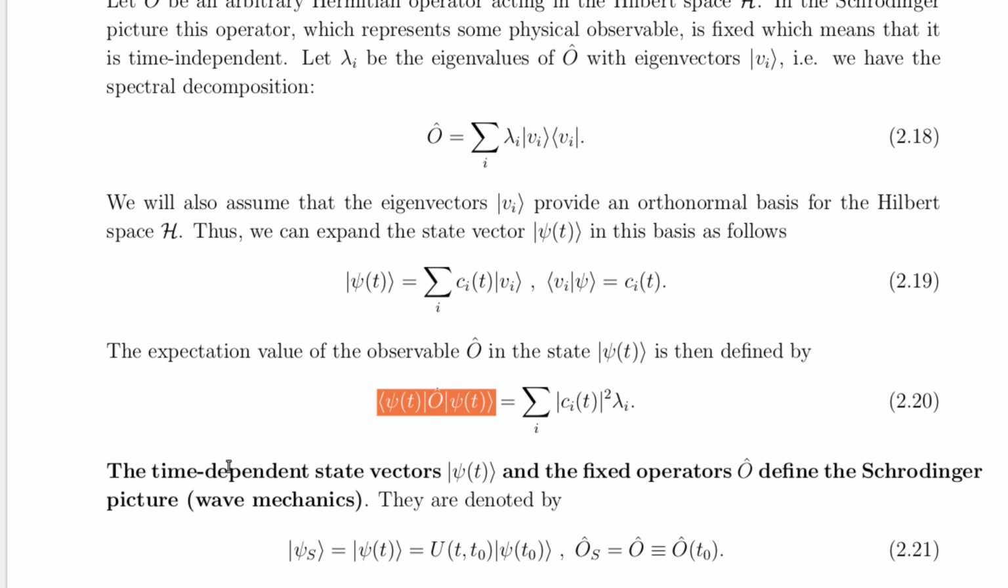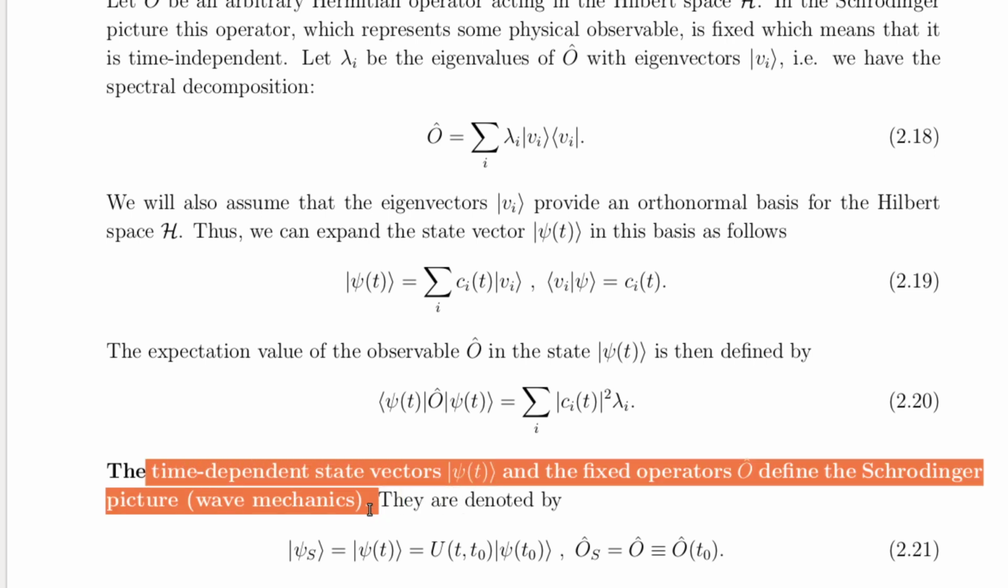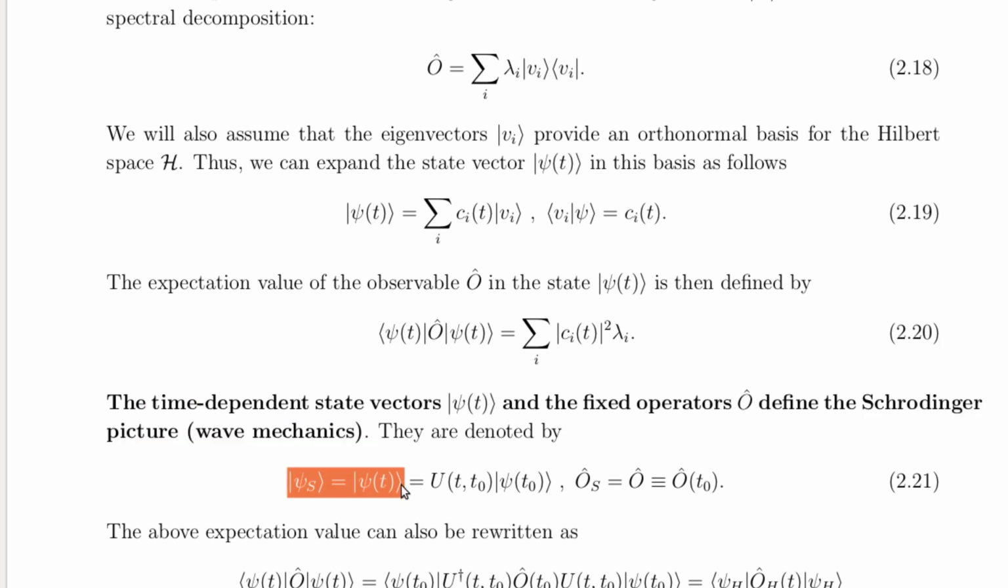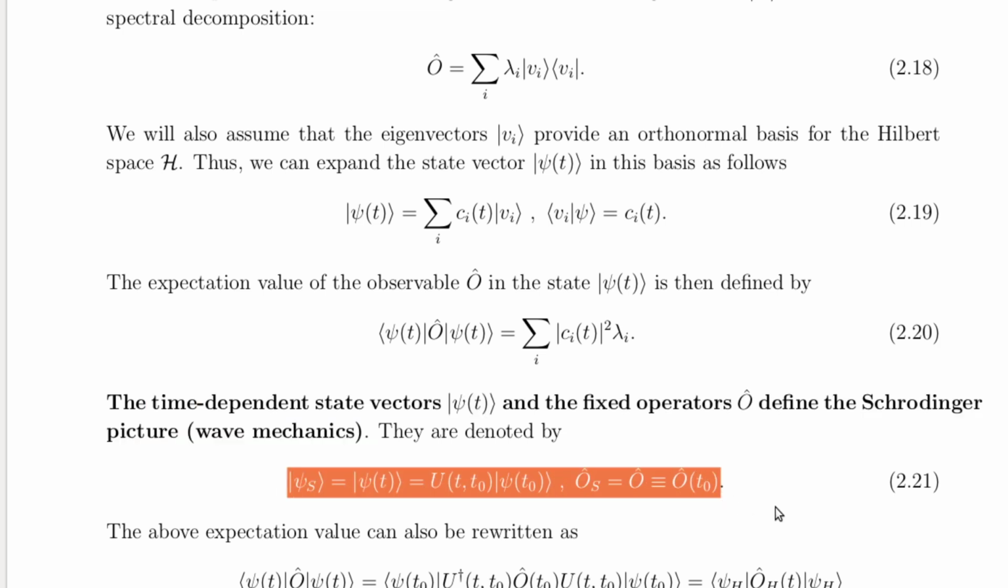Importantly, the operators representing observables, like position or momentum, are fixed and do not change with time in this framework. The time-dependent state vectors psi of t, denoted now by psi subscript s, and the fixed operator hat O, denoted now by hat O subscript s, define the so-called Schrödinger picture, which is summarized in equation 2.21.